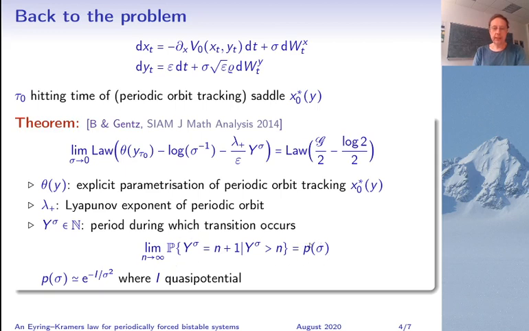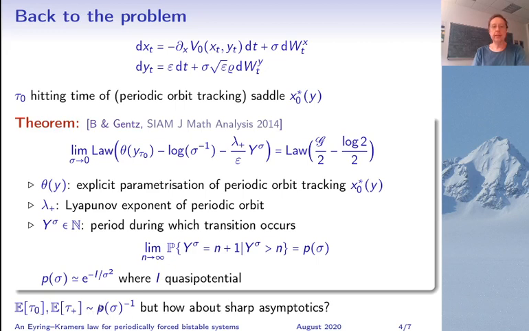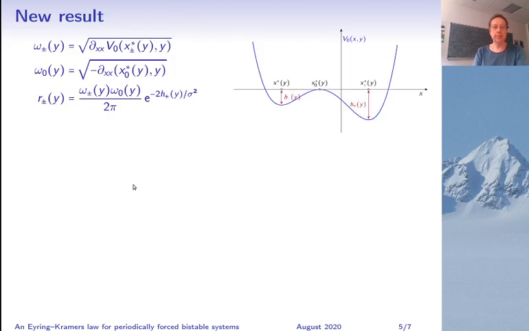The parameter here is exponentially small in sigma, and it's related to the quasi-potential, but we did not try to determine it more precisely. And in fact, the expectation of T0 and also of T plus is related to the inverse of this parameter P of sigma. So what is missing here is sharp asymptotics on this quantity P of sigma, equivalently on these expectations. So that's the new result I want to present here.